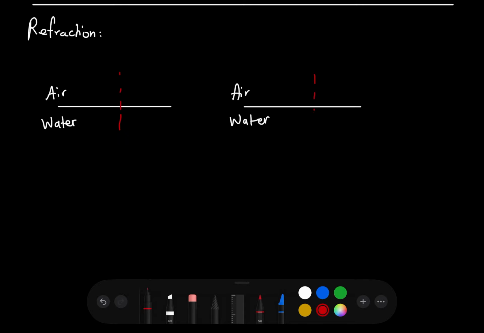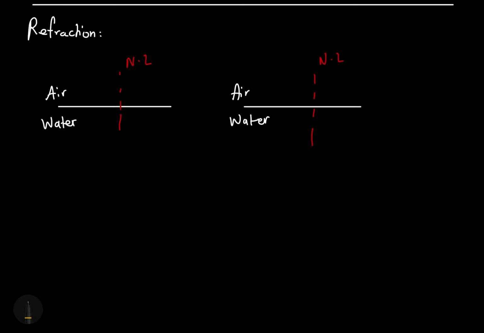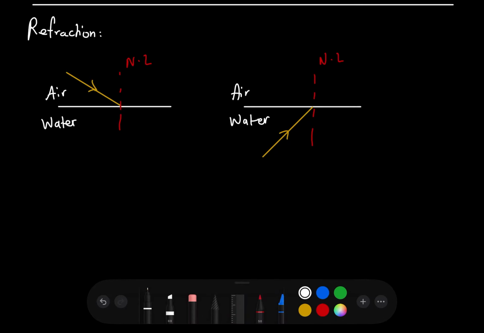So here we have the normal line. The red line is the normal line. It's always there at 90 degrees. Imagine a ray of light goes from air to water, and then a ray of light goes from water to air, the opposite way. So what do you think is going to happen? Well, it turns out that water is technically more optically dense than air. Think about it in terms of states of matter. It's a liquid, so it's more dense than the air. The air is less dense than water. And technically, whenever light goes from something that's less dense like air into water, something fascinating happens: light actually slows down.